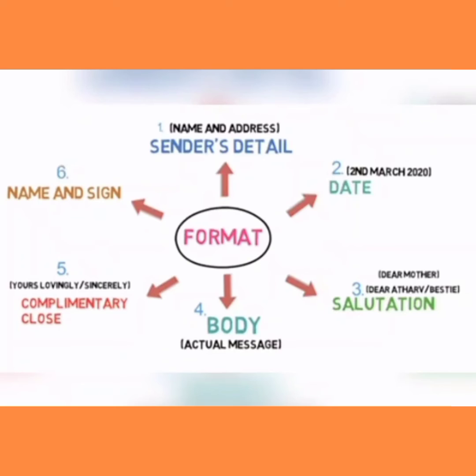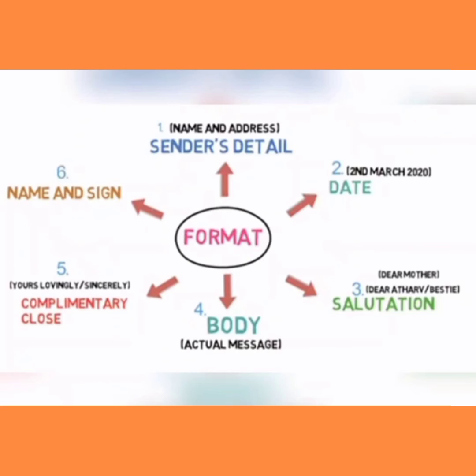Okay, first you have to write the sender's detail, name and address. Second, date, month and year. Third one, salutation, that is dear mother, or dear bestie, or dear friend, whatever is given in the question you can write. Whatever the question gives, dear friend, mother, father, you can write it.